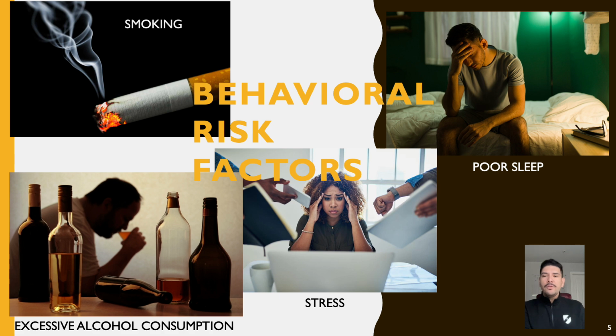Chronic stress can lead to the release of stress hormones like cortisol and adrenaline, which may contribute to endothelial dysfunction, inflammation, and hypertension, ultimately increasing coronary artery disease risk. Sleep disorders such as obstructive sleep apnea are associated with hypertension, dyslipidemia, and insulin resistance, all of which are risk factors for coronary artery disease.